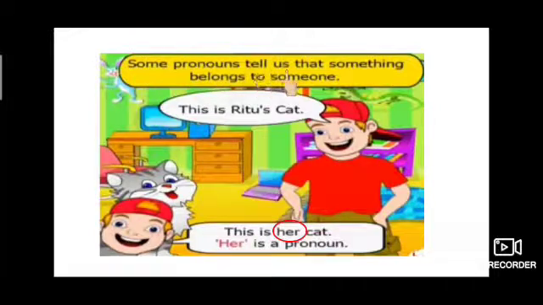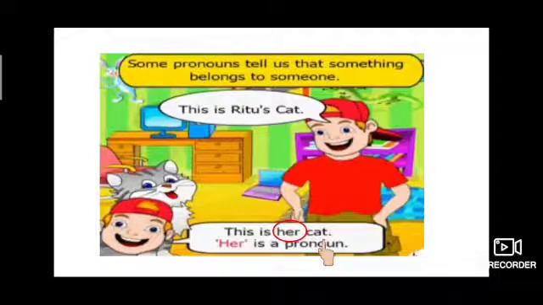Some pronouns tell us that something belongs to someone, children. Like here, this is Ritu's cat. He is telling that this cat is Ritu's cat, meaning Ritu is a girl. So this is her cat.